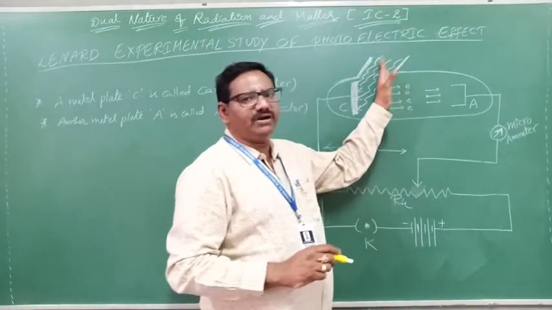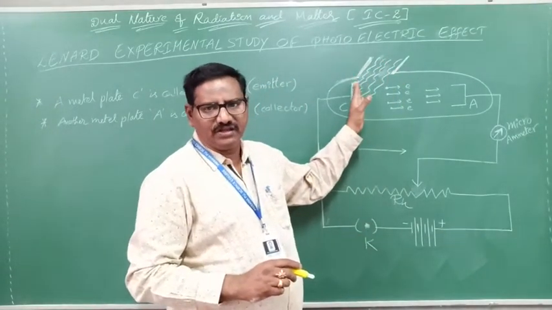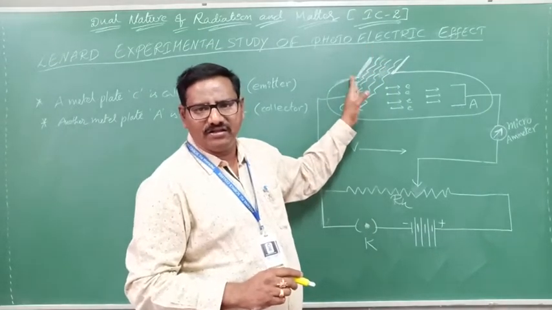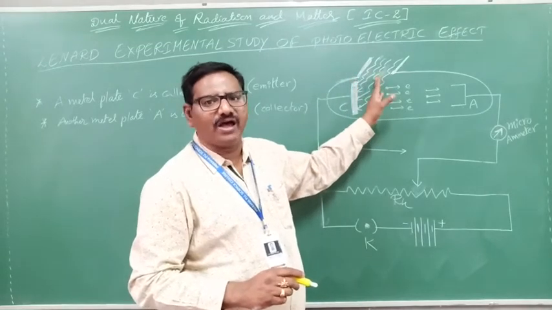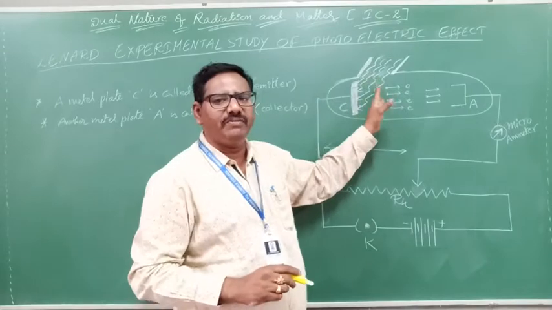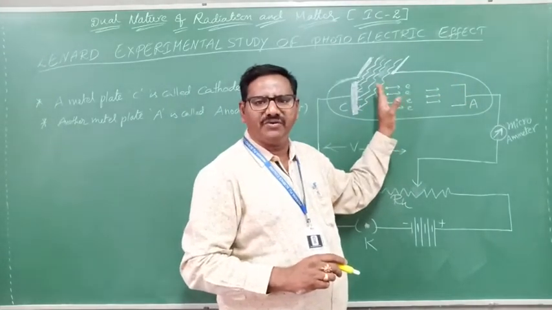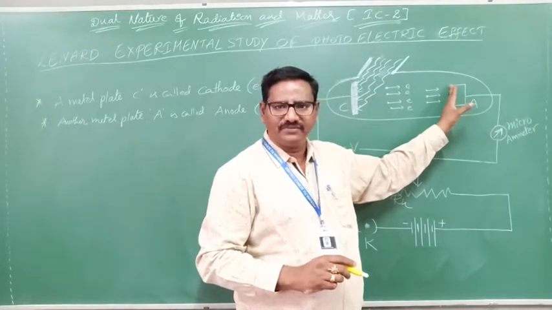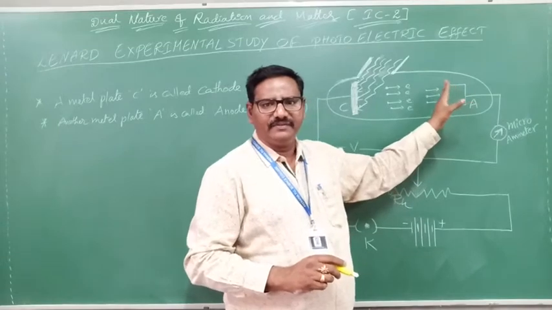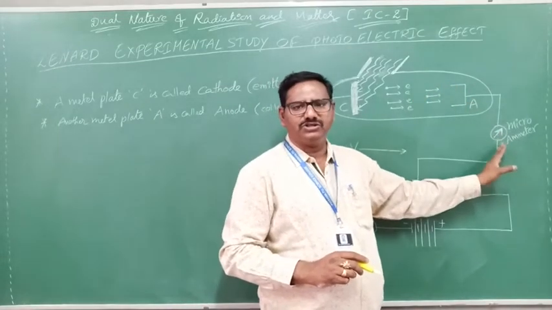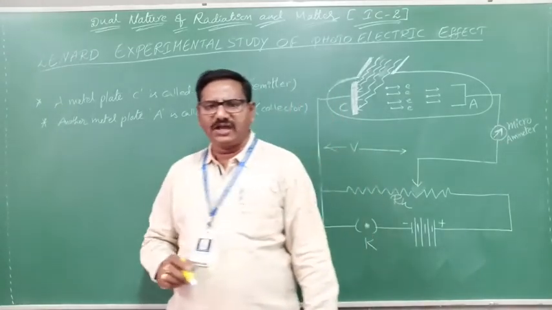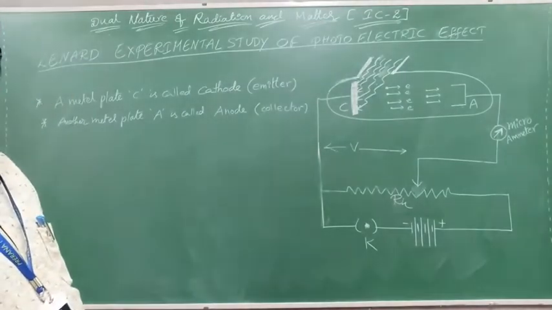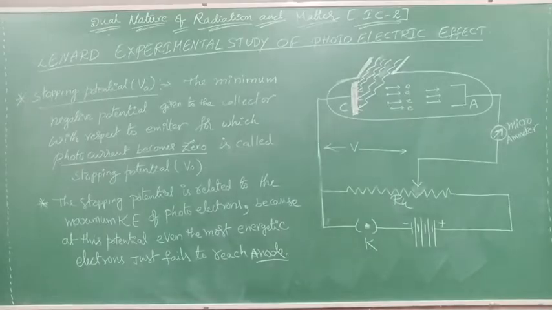When light is incident, electrons are ejected. Those are photoelectrons, and they are received by the anode. That means electrons are moved from cathode to anode in the form of photocurrent, which the microammeter shows. Clear? These observations were given by Lenard. After that, what did Lenard do?